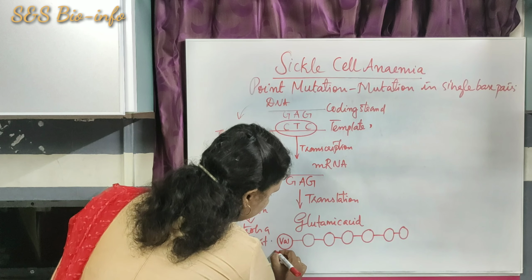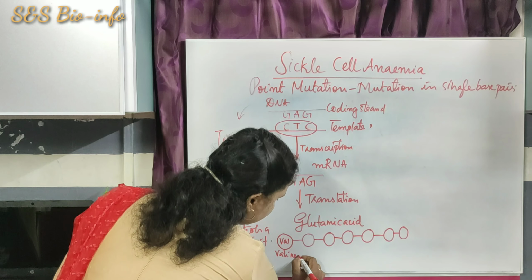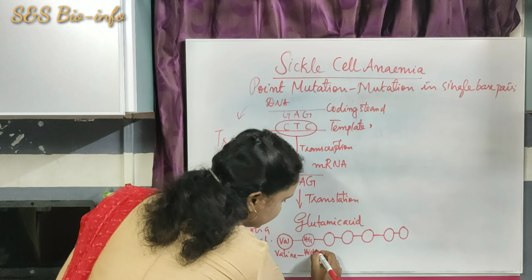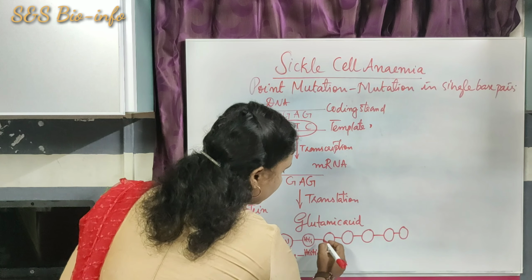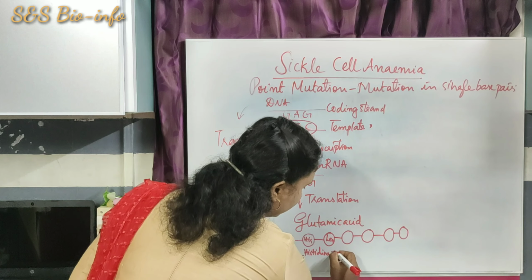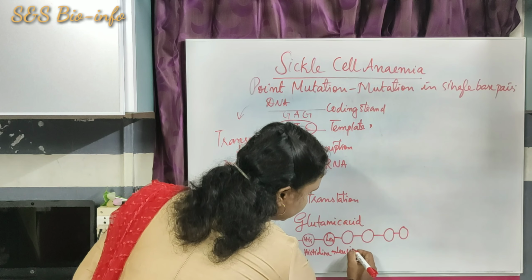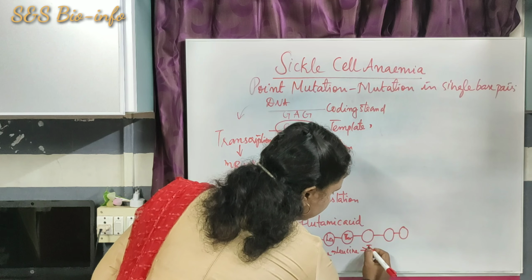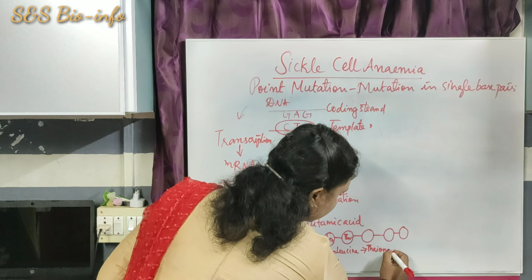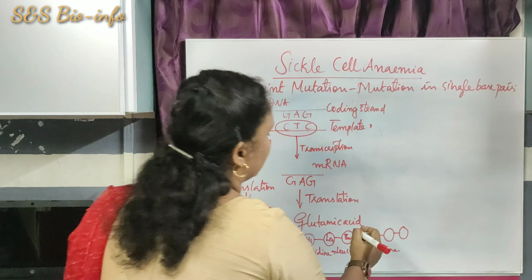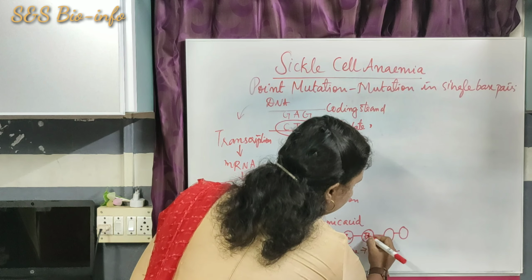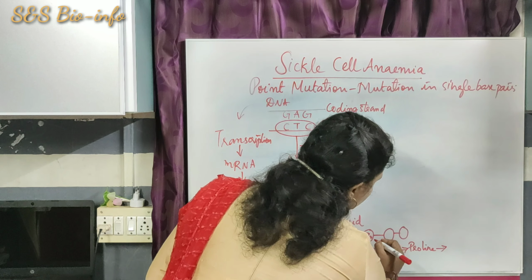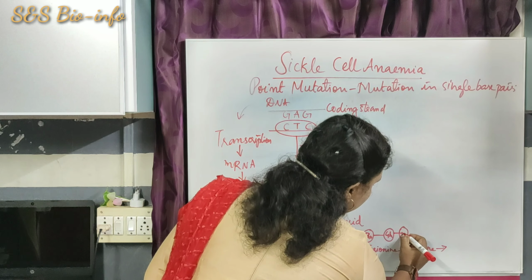First one valine, second one histidine, third one leucine, then threonine, proline, next one glutamic acid, GLU.